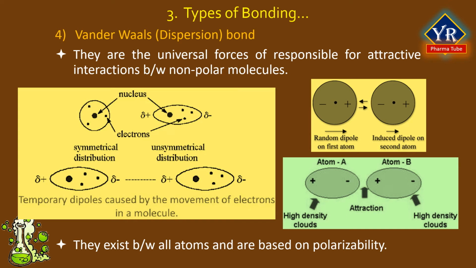They exist between all atoms, even those of noble gases, and are based on polarizability. The induction of asymmetry in the electron cloud of an atom by a nucleus of a neighboring atom, that is, a positive charge. This is tantamount to the induced formation of a dipole.